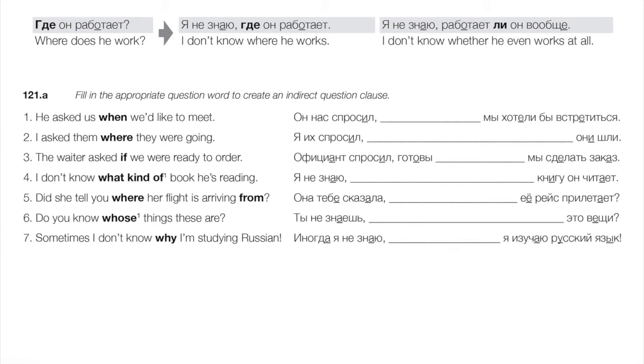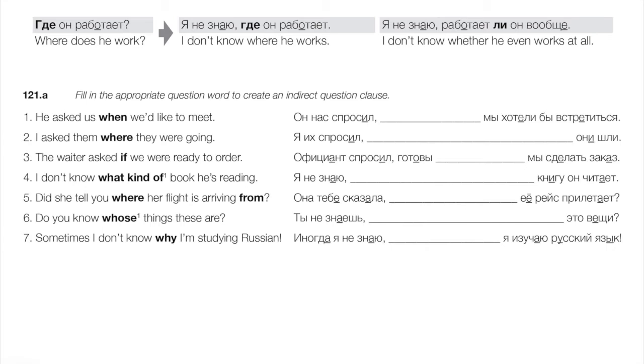Now remember we just reviewed fairly recently that the one maybe exception here is a li clause. So a yes-no question, a whether question: I don't know whether or not he works. That would be somewhat special. We'd get the comma, then whatever the main word in the question is, followed by li, marking that yes-no question. So watch out for that. That's the one exception. Otherwise, these secondary clauses are going to start with the question word.